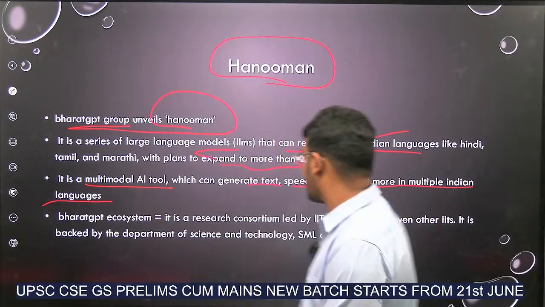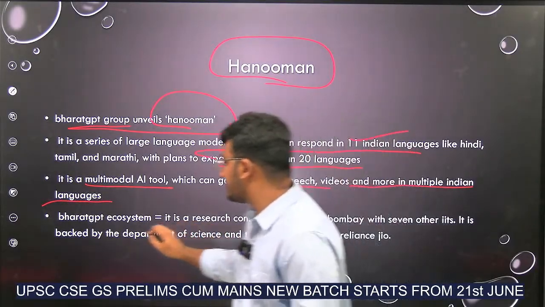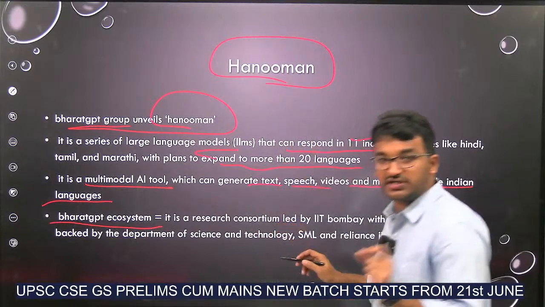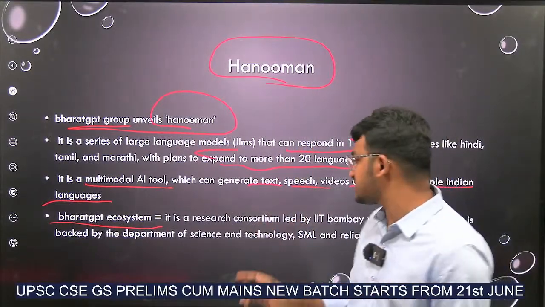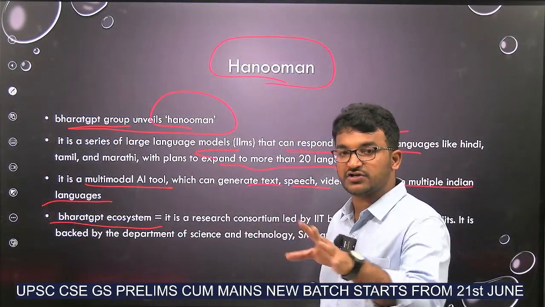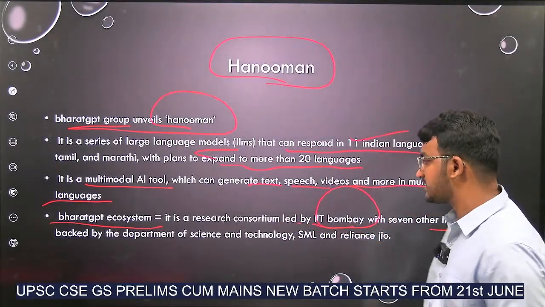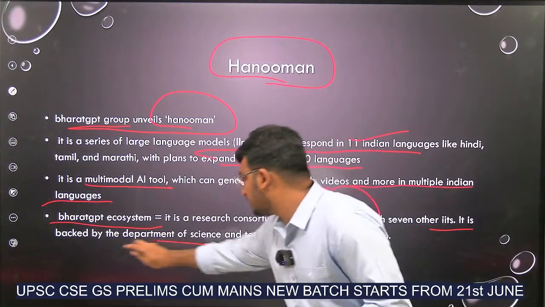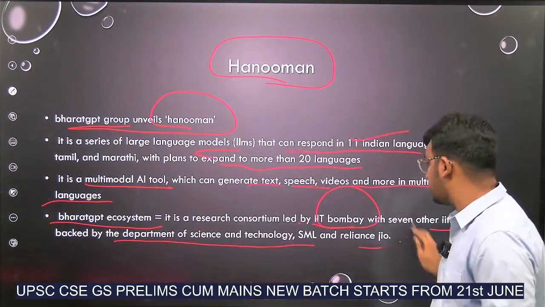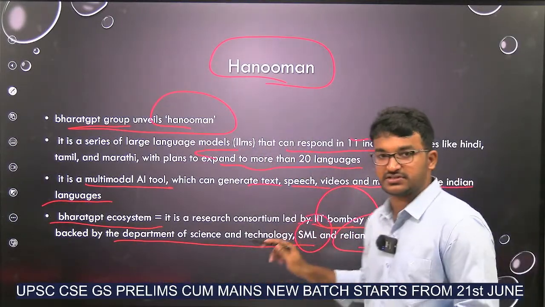Okay. And this Bharat GPT is a research consortium. Consortium means a group of institutions. Who are the owners of this Bharat GPT system? IIT Bombay with 7 other IITs, backed by the Department of Science and Technology, Reliance Jio and Sri Mahalakshmi Labs. Okay.